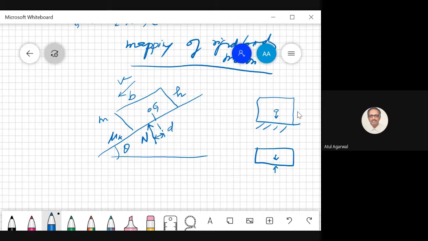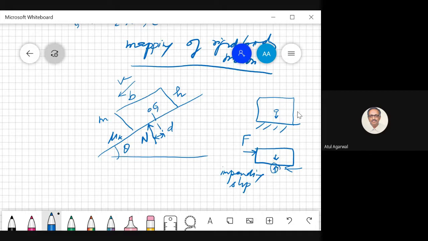Now, suppose you start applying a force F here, and the body is in a state of impending slip. So there is some frictional force here. Now, where is this normal force?